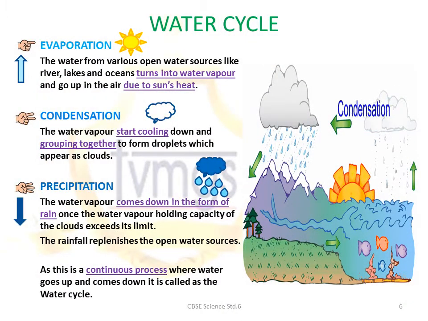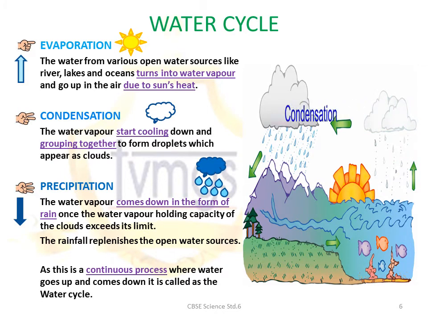The most important and simple topic in life, water cycle. It consists of 3 steps. The first, evaporation, wherein the heat from the sun causes the water from water resources to evaporate. The water turns into water vapor and goes up in the sky. As the water vapor goes higher up in the sky, it starts cooling down and starts coming together. Water vapors that come together form droplets which appear to us as clouds.